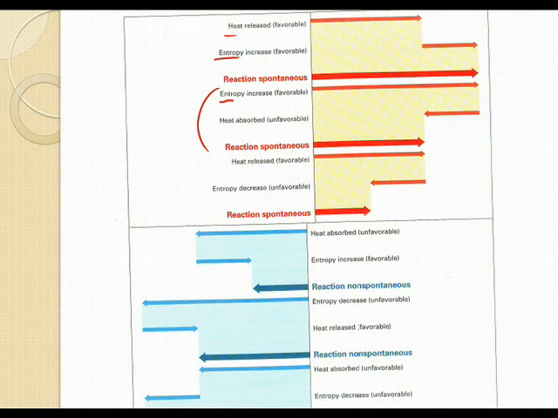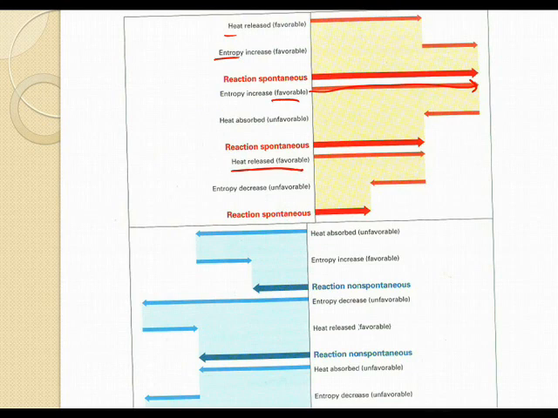How about in this case? Now, here we have entropy increases, disorder, which is spontaneous and favorable. But here we have heat absorbed, endothermic. That's unfavorable. That means we have to add heat to the system. But we don't add that much to it. The entropy is so much greater than the heat we add to it. So in this case, the reaction is spontaneous.